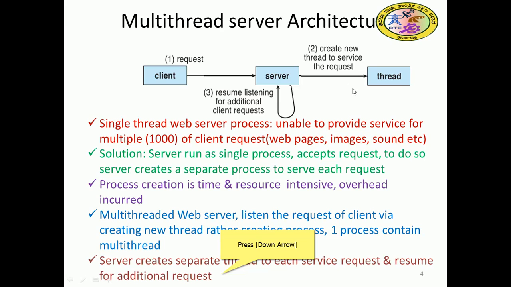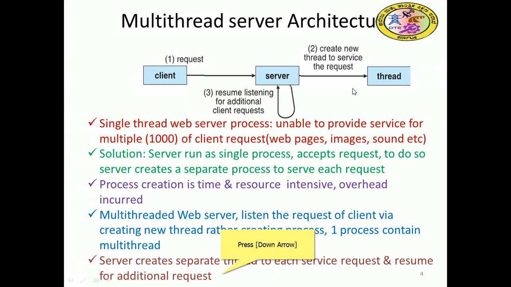So what is the meaning? If there is a single process and multiple clients are requesting several queries, it is very difficult to answer them all, so a process had to be created for each. But we thought that a process is lengthy, time consuming and resource intensive. That's why we went for the concept called thread, that is multi-thread.